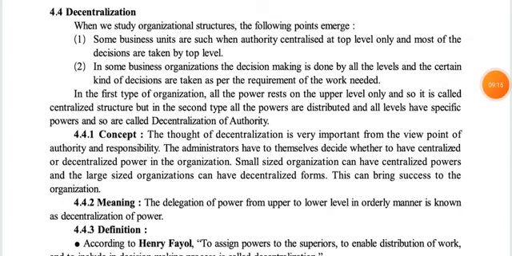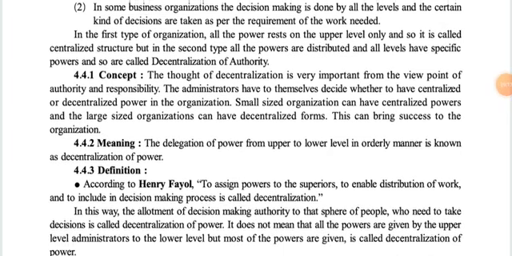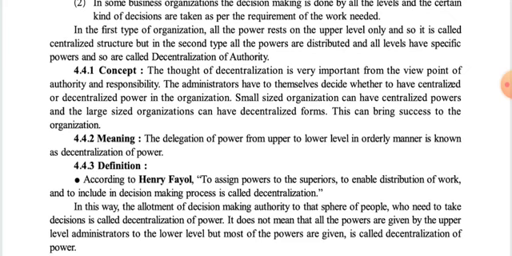Now let us move forward to the concept of decentralization. The thought of decentralization is very important from the viewpoint of authority and responsibility. The administrators have to decide themselves whether to have centralized or decentralized power in the organization. Small sized organizations can have centralized power, and large sized organizations can have decentralized forms.